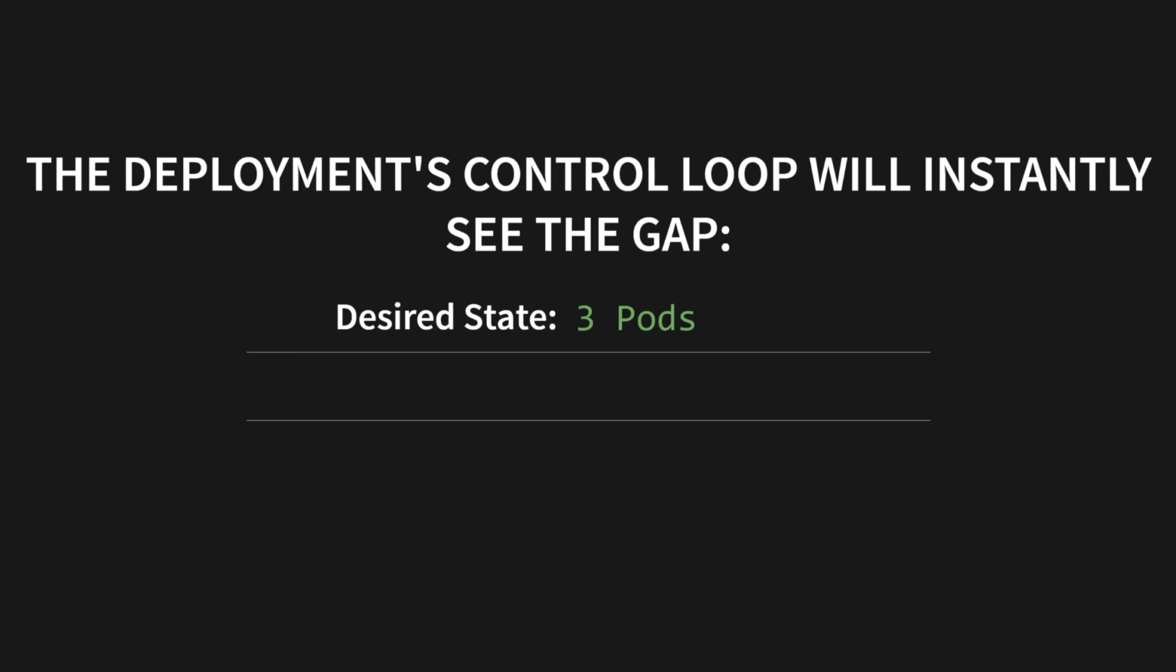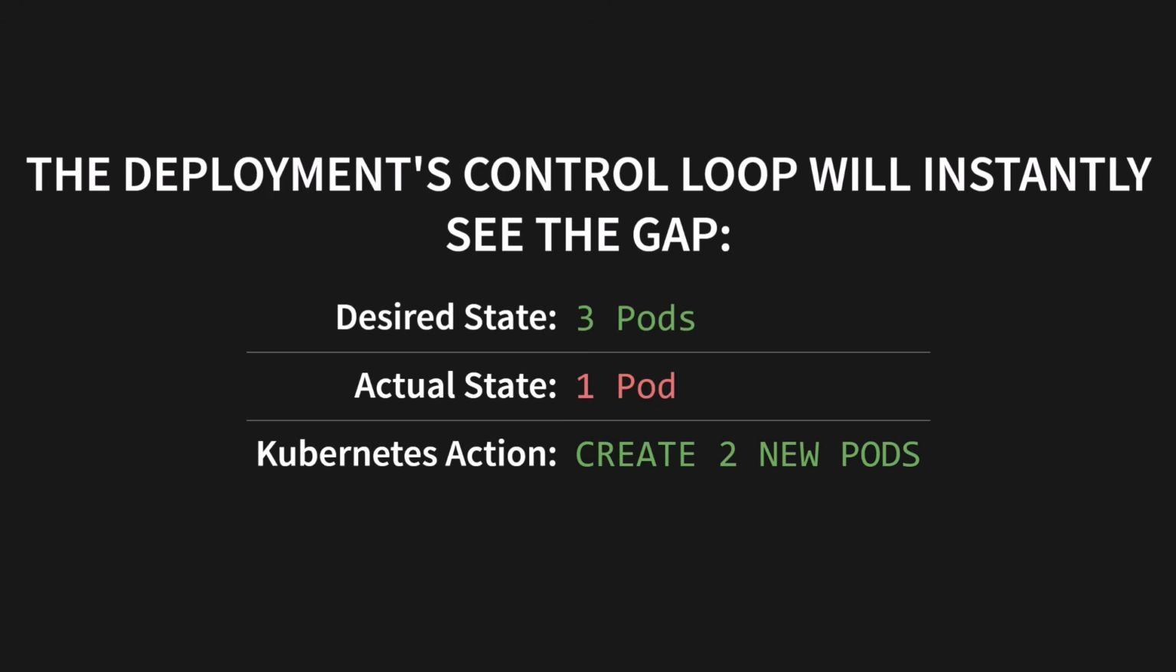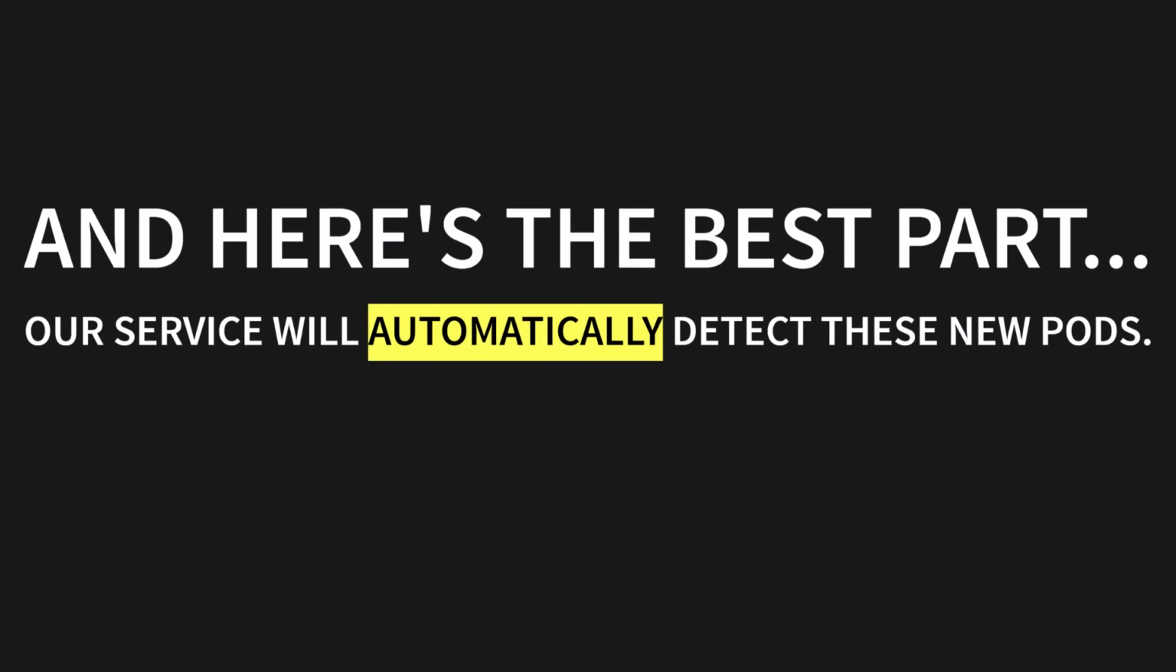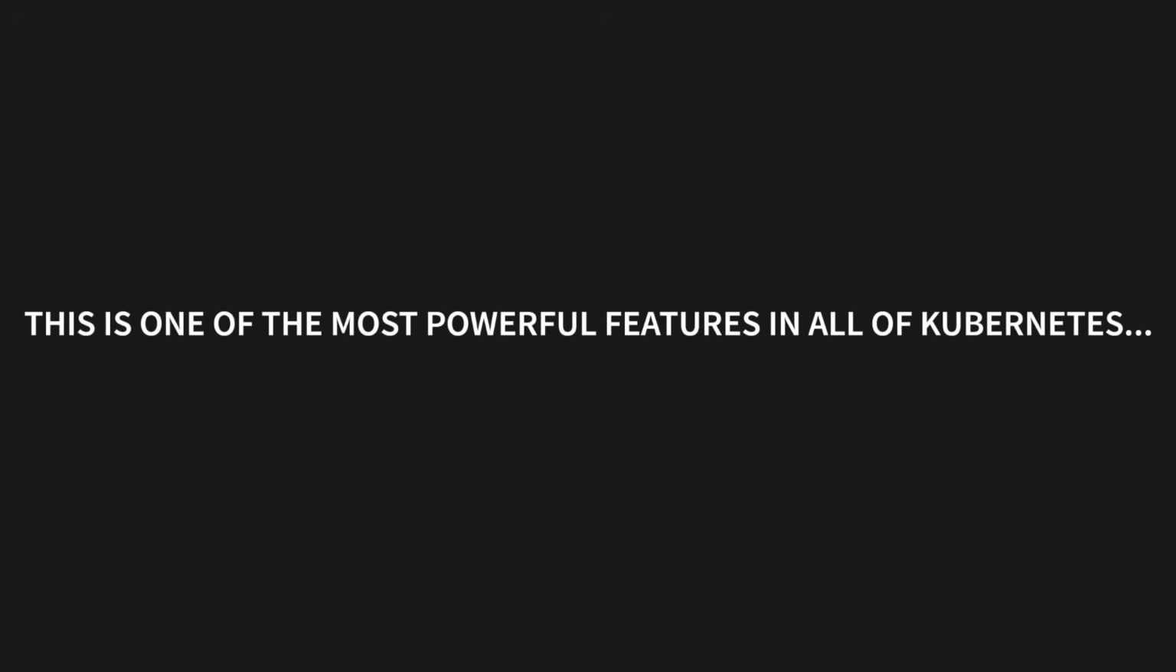The desired state is 3 pods. The actual state is 1 pod. So what does Kubernetes do? Its action is to create 2 new pods. And here's the best part. Our service will automatically detect these new pods. Why? Because they have the same app: joke label. It just works. I am not exaggerating. This is one of the most powerful features in all of Kubernetes, and it comes down to changing one single number.